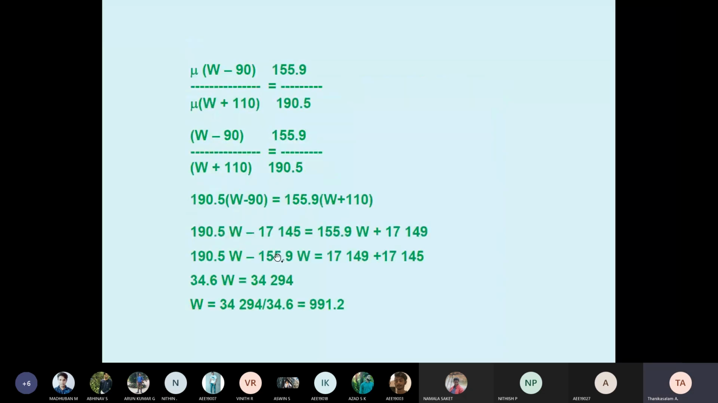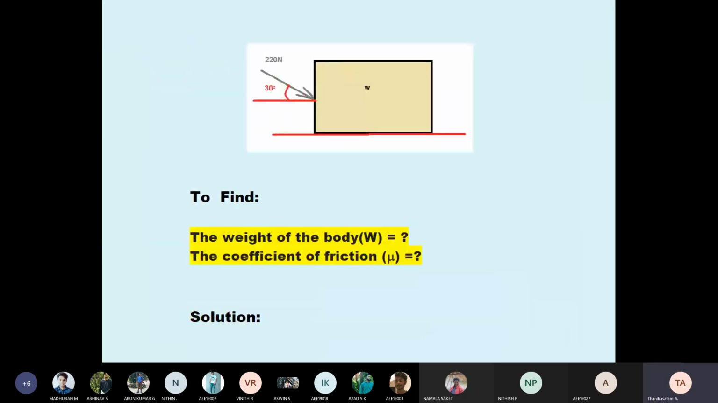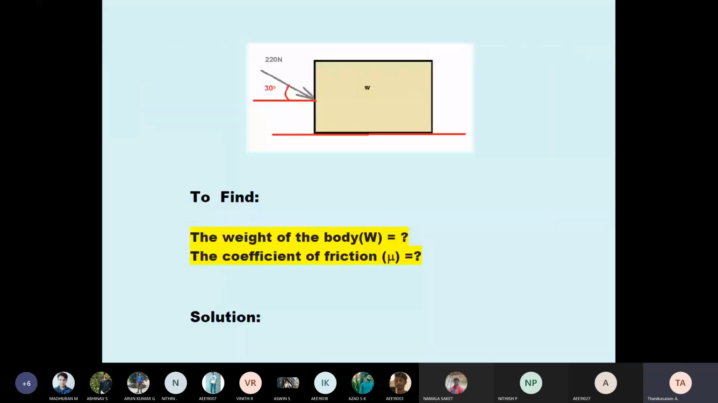So in this question, they gave two conditions. What condition? One body is there. The body is first pulled with 180 Newton horizontally. See here, they did not give a diagram. Then the same body, they pushed. Where are they pushing? Generally pushing from the back side. That's why I push this left side. See here, pushing. The angle 30 degree is given. So case 1, case 2.